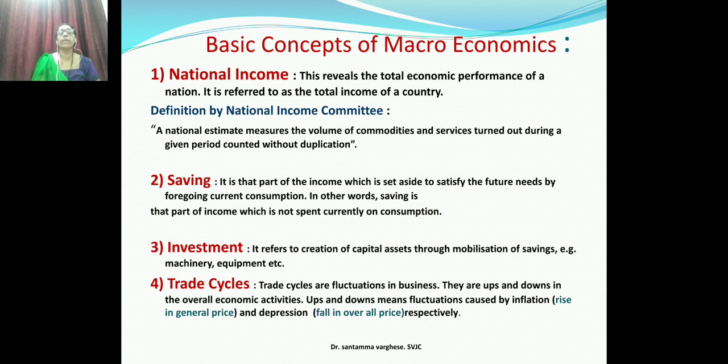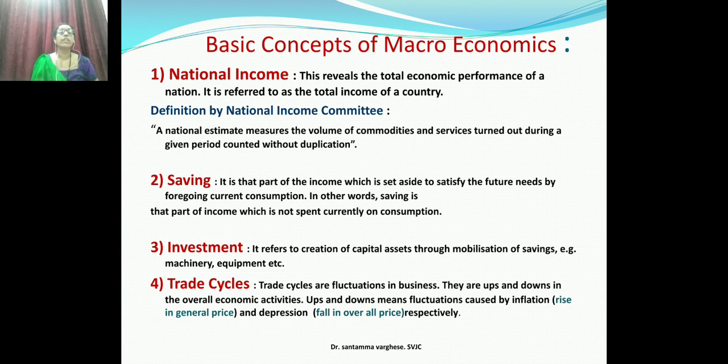Now, like the basic concepts of microeconomics, we are studying the basic concepts of macroeconomics. The basic concept of macroeconomics is national income. We are going to study it first. If you see the definition, macroeconomics is a study of aggregates. It is a study of national income, national output, total saving, investment, and trade cycle. So all of this comes under macroeconomics. These are the concepts which we have to study in macroeconomics.